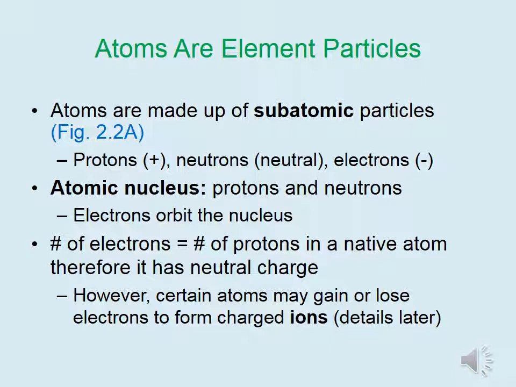Atoms are made of even smaller subatomic particles, including protons, neutrons, and electrons. Protons have a positive charge, neutrons have a neutral or no charge, while electrons have a negative charge. Protons and neutrons reside in the atomic nucleus in the middle of the atom, while electrons orbit around the outside. In a native atom, the number of electrons is equal to the number of protons, therefore it has an overall neutral charge. However, as discussed later, certain atoms may gain or lose electrons to form what are called charged ions.